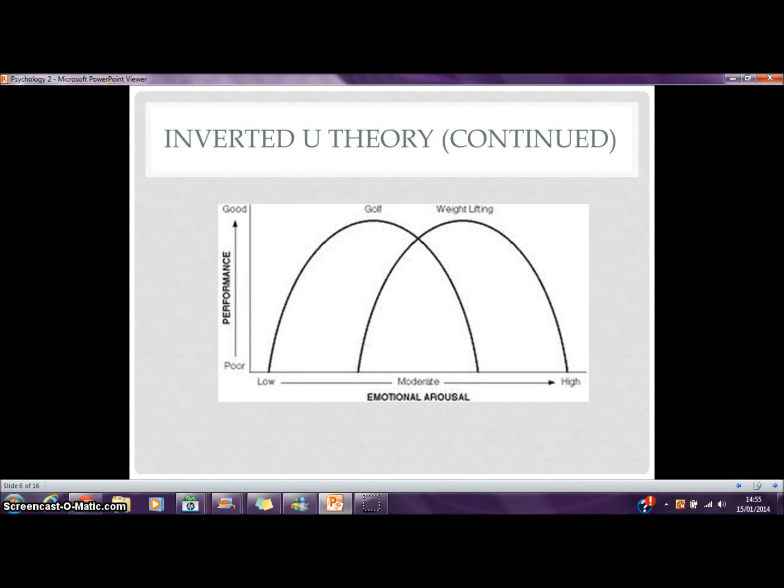This recognizes that different sports require different levels of arousal. For example, the level of arousal in golf would need to be much lower than in football, because golf requires a high level of concentration, and arousal will damage performance if it gets too high.